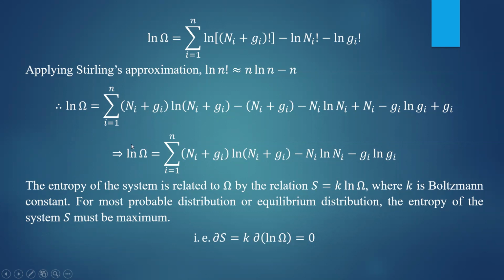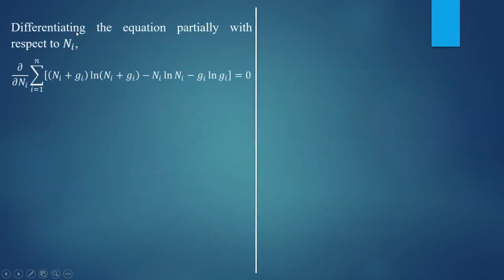That means the derivative of this ln omega with respect to ni must be equal to 0. So therefore, you will get dou of ln omega equal to 0. You apply that condition here, and you will get the derivative of the above equation, that is dou by dou ni of ln omega. Ln omega is given by the summation of ni plus gi into ln of ni plus gi minus ni ln ni minus gi ln gi. That should be equal to 0.